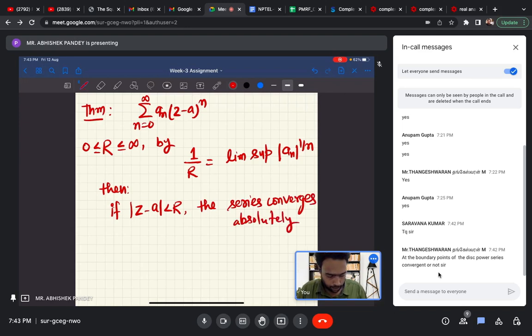If mod of z minus a is greater than r, this series diverges.